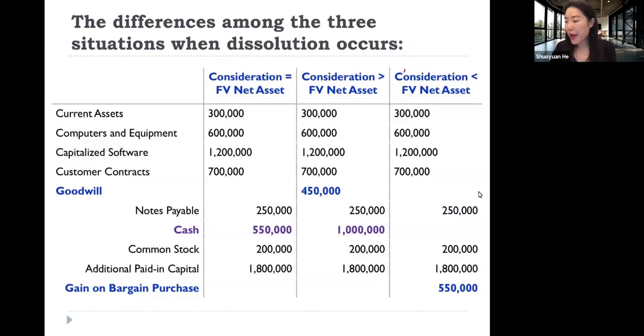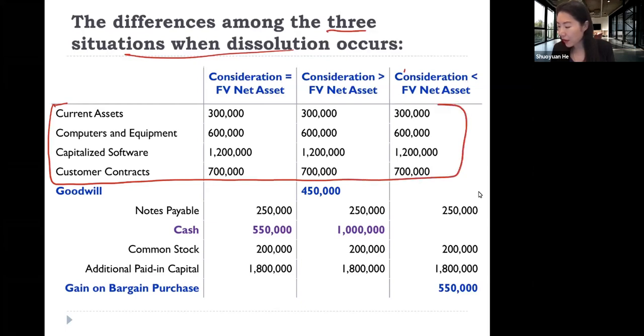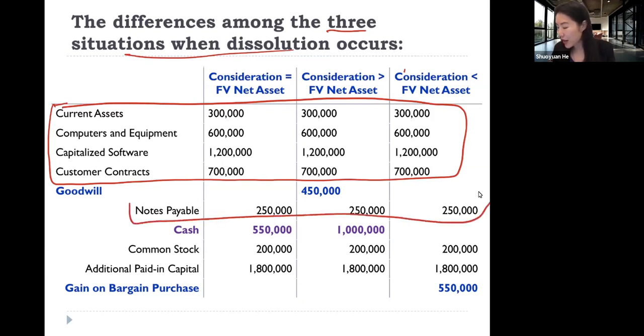And if you compare among these three situations, all of them are situations when dissolution takes place. You can see that in all of these situations, we debit small part's assets at their fair value, and we credit small part's liability at its fair value.